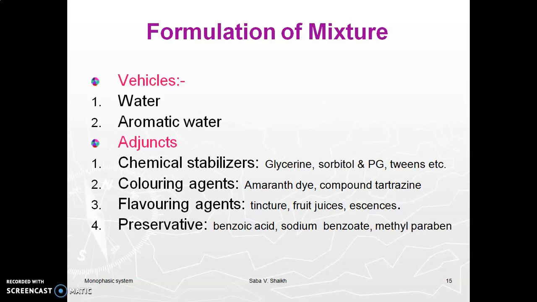When it comes to adjuvants, we have chemical stabilizers. Examples are glycerine, sorbitol, PG, etc. These chemical stabilizers are certain chemicals which have antioxidant or reducing properties. They are used to improve the chemical stability of the mixtures.